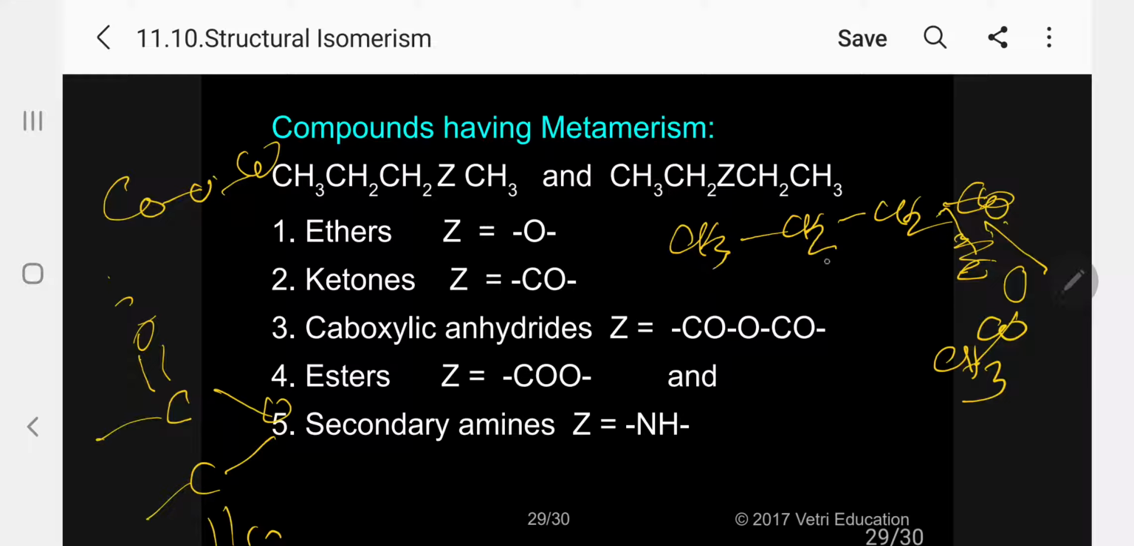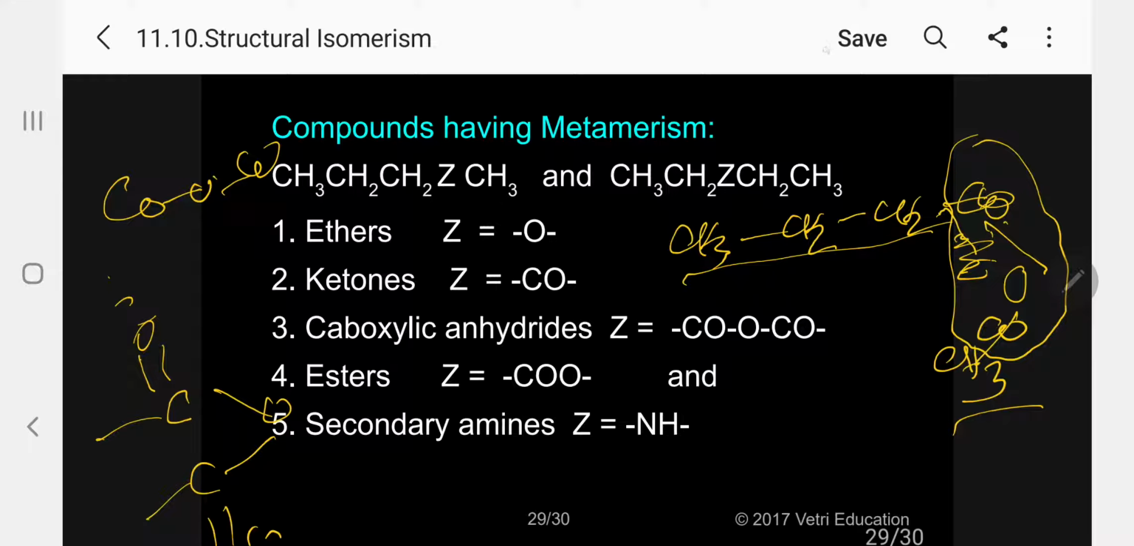So this is CH3, CH2, CH2, CO, CH3. So how can I give the name for this one? Anhydride, correspondingly, we know. So this is a methyl group, this is a propyl group. So with this number first, methyl propyl anhydride. Normally we say acetic anhydride, correspondingly anhydride we will say. So this is the methyl propyl anhydride. Kindly follow.